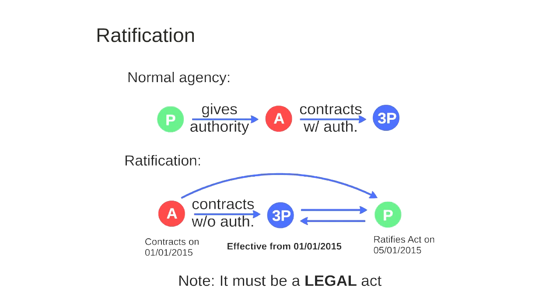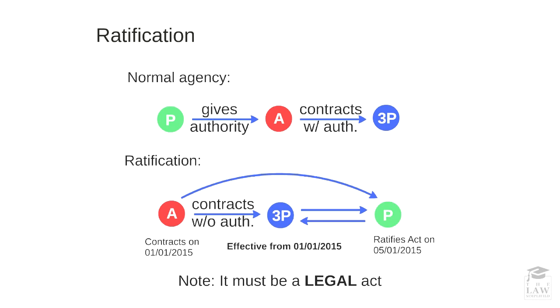The next method of creating an agency is ratification. Before we go on to ratification, let's quickly look at how a normal agency relationship operates. Firstly, the principal gives authority to an agent to contract on his behalf with the third party. In terms of ratification, the circumstances are somewhat skewed and dependent upon the time at which certain actions took place.